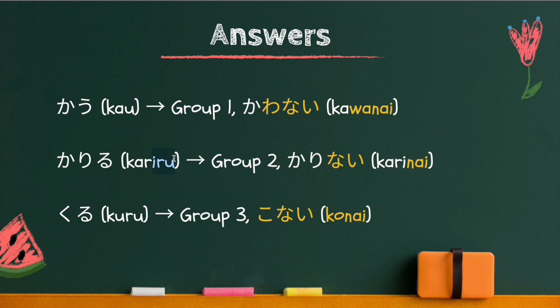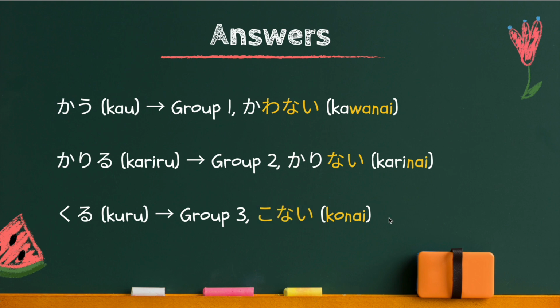It's いる ending, so it's group 2. If it's group 2, just replace る with ない. Therefore, the ない form is 借りない. Last one, 来る. It's group 3, irregular verb. So group 3, just remember 来る becomes 来ない.